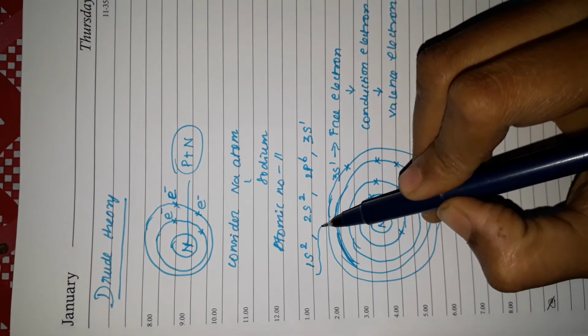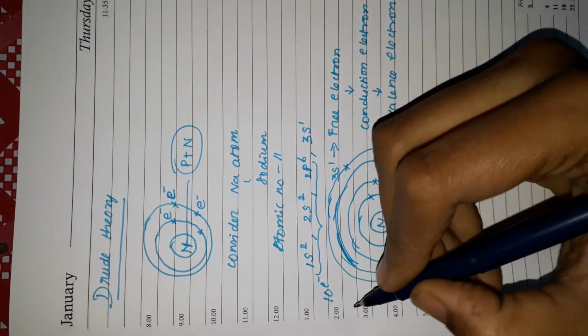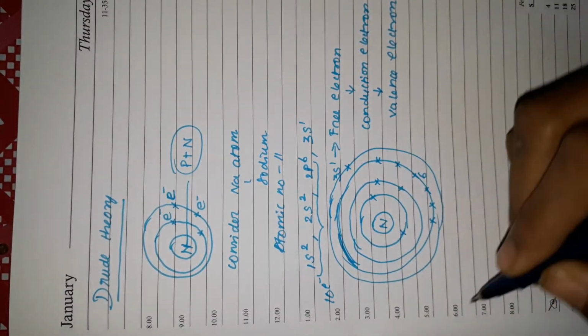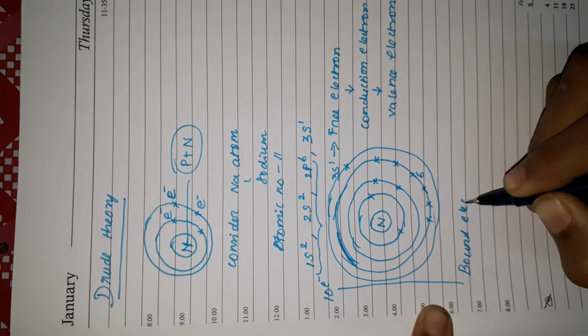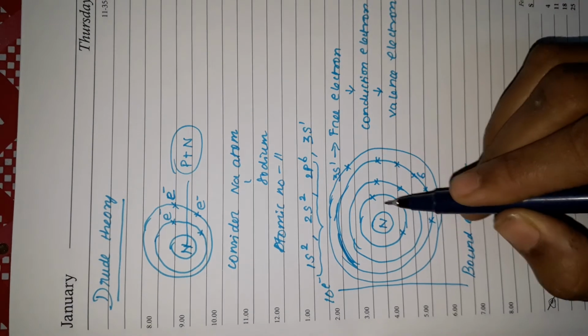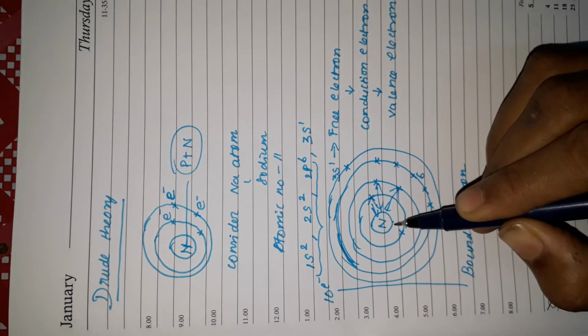And these electrons, there are 10 electrons, right? These 10 electrons are known as bound electrons. They will not take part in conduction. They are closely bound with the nucleus. There will be attraction with the nucleus, so they cannot come out.